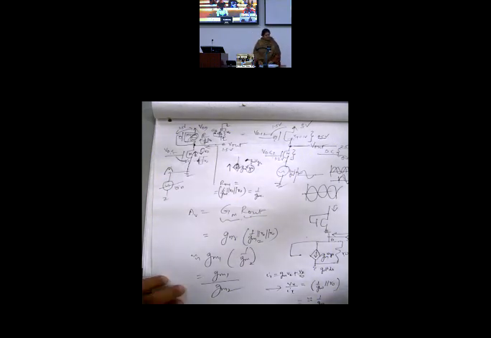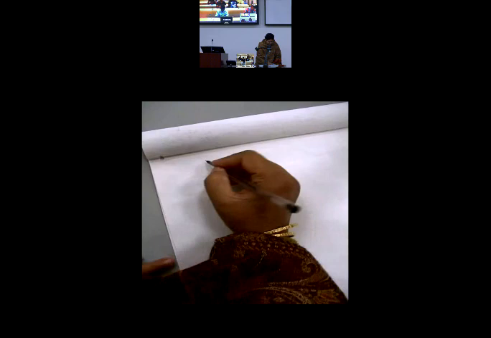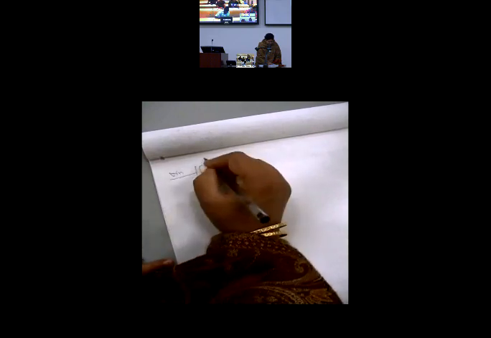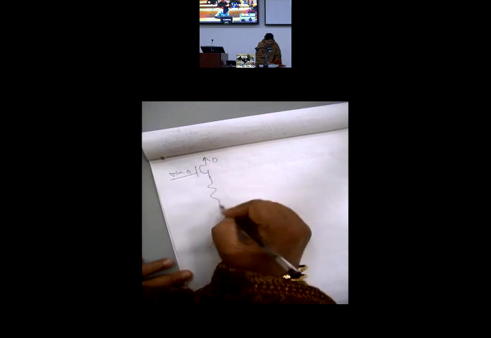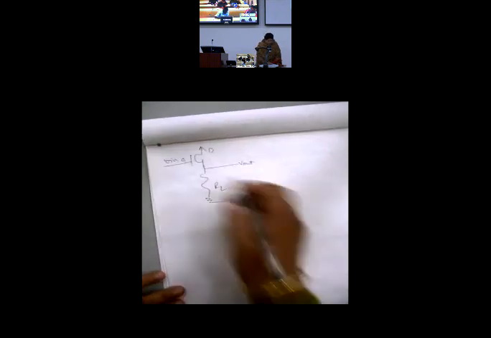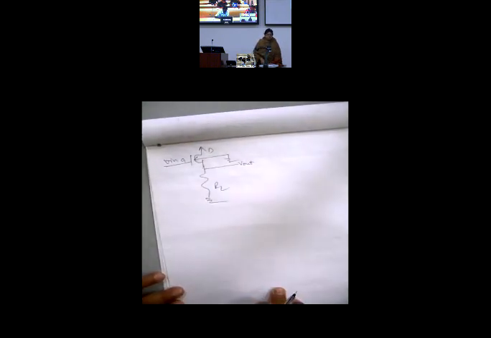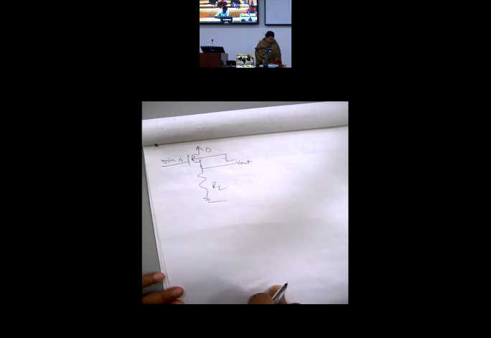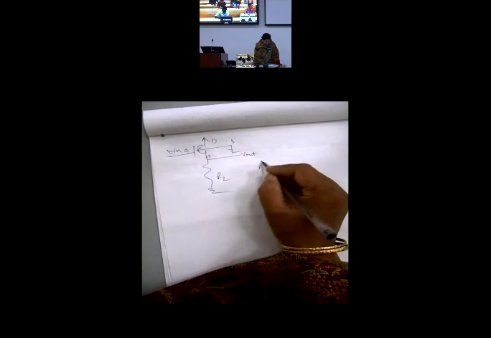Okay? Clear? Now, so we have a common gate. We also have a common drain. What is common drain or source follower? This is input, VDD drain, this is gate, and this is the load. This is V out, grounded. So it will have a body bias that is coming into picture. This is a bulk terminal. This is source.